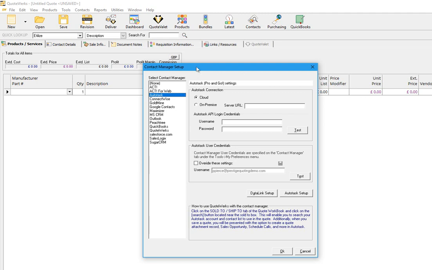In this video, we'll be discussing the new Autotask API login credentials. This is a new feature that's been made available by Autotask, which QuoteWerks have accommodated.